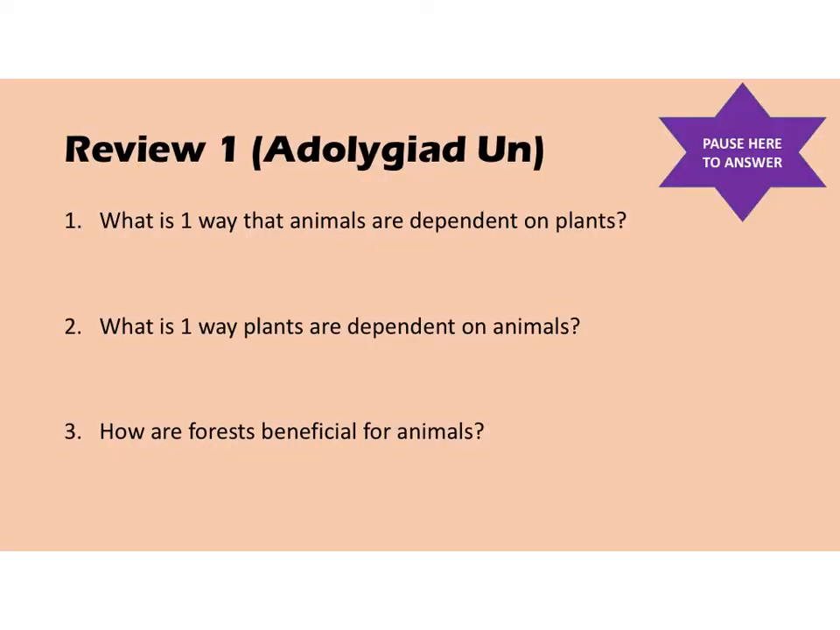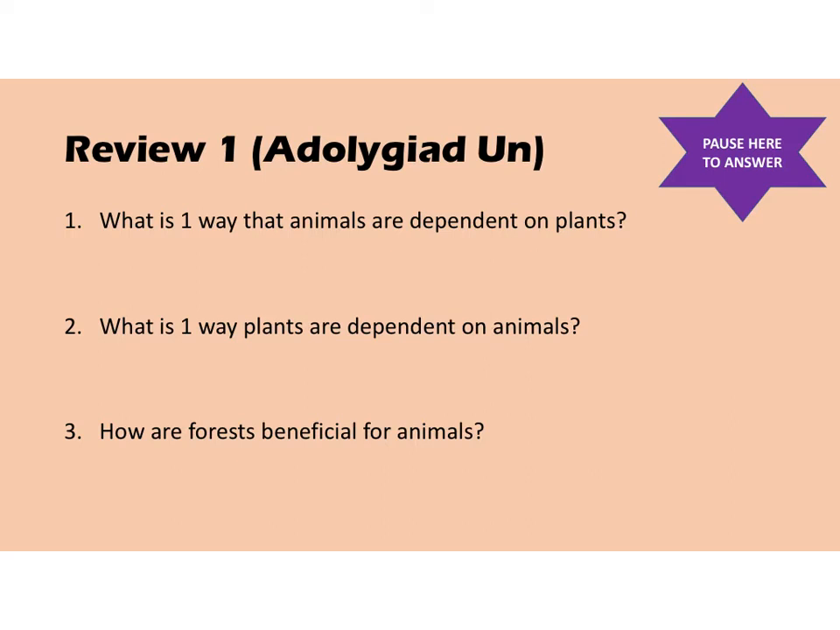Okay, so review 1, adolygiad 1. There's 3 questions about plants and animals being interdependent and also forests as a beneficial ecosystem for this. So pause the video here to answer these 3 questions and then come back to the video and we'll go through them.